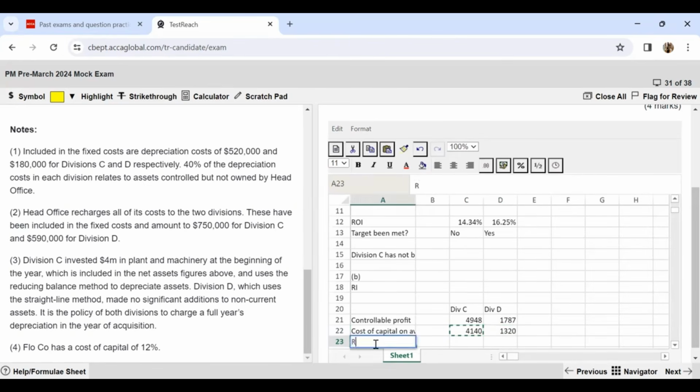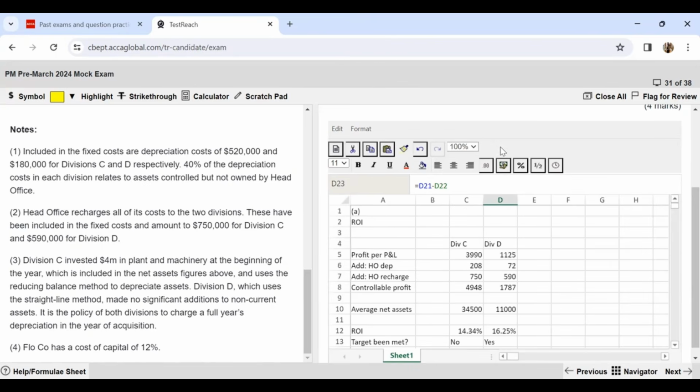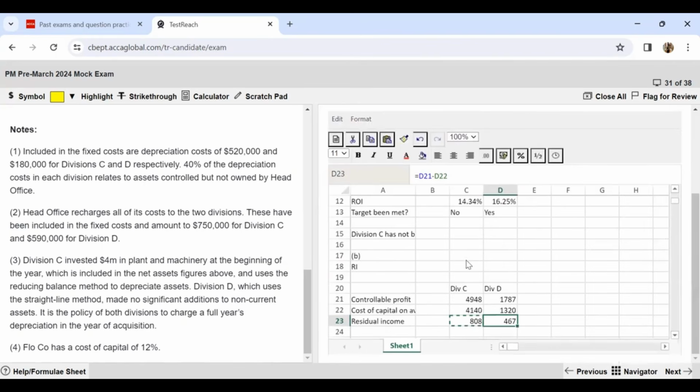Now, what is going to be my residual income? My residual income is going to be the difference between the profit and the cost. So this is what the residual income is going to be. Similar can be copy pasted to the division D also. Now over here also the question is not complete yet. We have to briefly comment on their performance also.